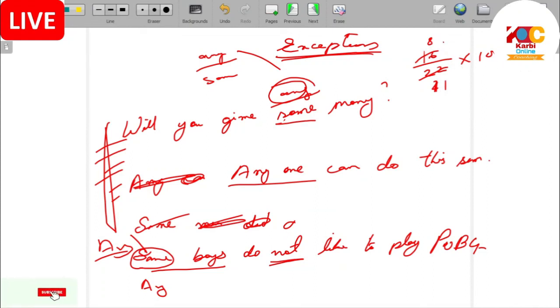If you want to multiply, then you have to multiply 8 into 100. That means 800, divided by 11. You can do it in this way also, or otherwise you can directly divide by 11. Because you have to divide 8 by 11. Then after this, the result can be multiplied by 100.